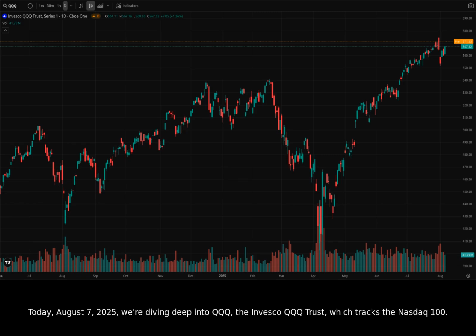Today, August 7th, 2025, we're diving deep into QQQ, the Invesco QQQ Trust, which tracks the Nasdaq 100. We'll unravel the recent price movements, dissecting key trends, reversals, and crucial support and resistance levels. But first, let's connect the dots between current market news and how it's influencing QQQ's trajectory.